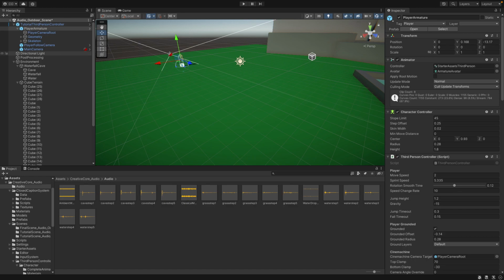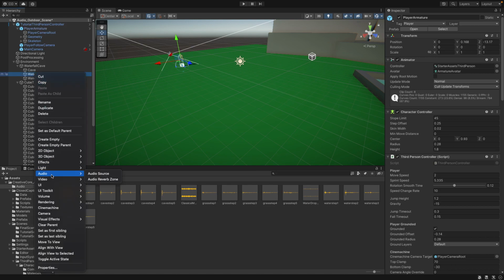Down to one of our animations, let's work on adding some ambient sound or some background noise. What we're going to do is we'll add a sound to the waterfall so that we can hear that playing in the background as our player is walking around. So what we first do is we're going to add an audio source to the waterfall itself.